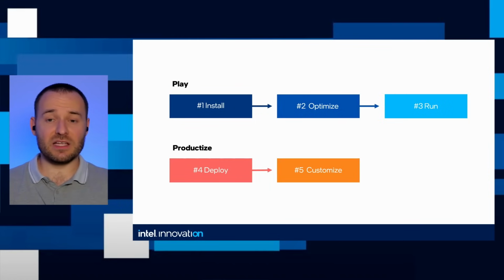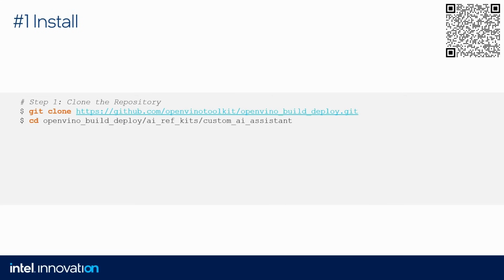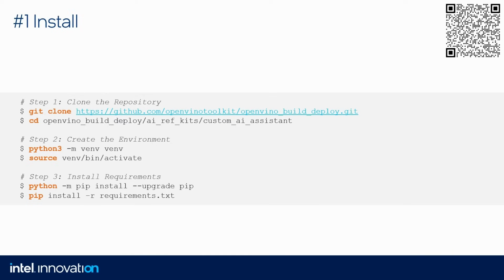Good. So let's start with the installation. This project is also open source, so you can go to our GitHub and then clone the repository, change the directory to custom AI assistant. This is the name of this project. Then you need to create a virtual environment and install all requirements in the next step. And that's all. Just these three simple steps to have it ready on your computer. But this is just installation. Let's go to the next step, optimization.